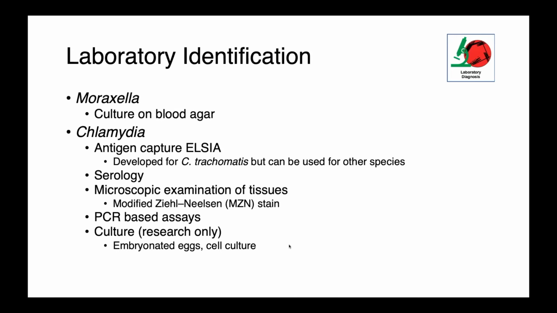For chlamydia, indirect assays are most commonly done. So ELISA-based methods, serology, we're either looking for the antigen or antibodies to the organism. We can see the organism directly on tissues, so MZN staining, there's PCR-based assays, or as I said, culture, primarily in a research setting, using things like embryonated eggs or cell cultures in order to grow the organism.